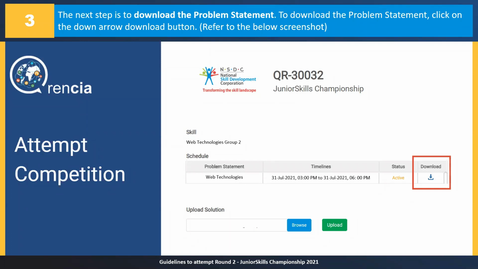In order to download that zip, you have to click on the button that you see on the extreme right of our screen, which is highlighted in a red rectangular box, this downward arrow button that you see. Once you click on that, you will have a zip file downloaded. Then you need to open it, read it, and then attempt the competition.